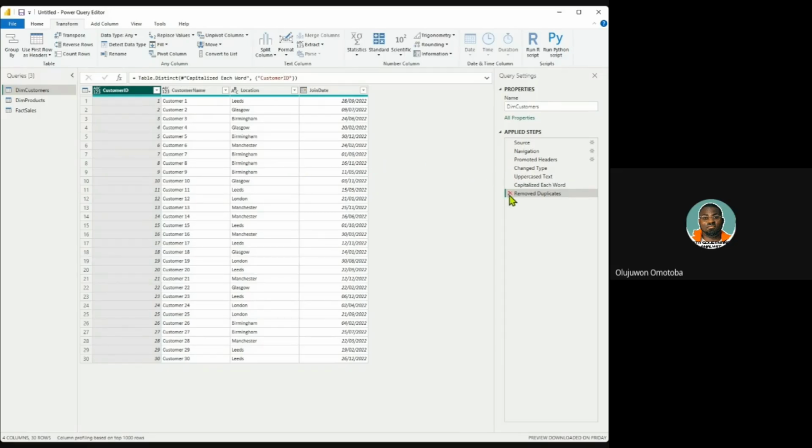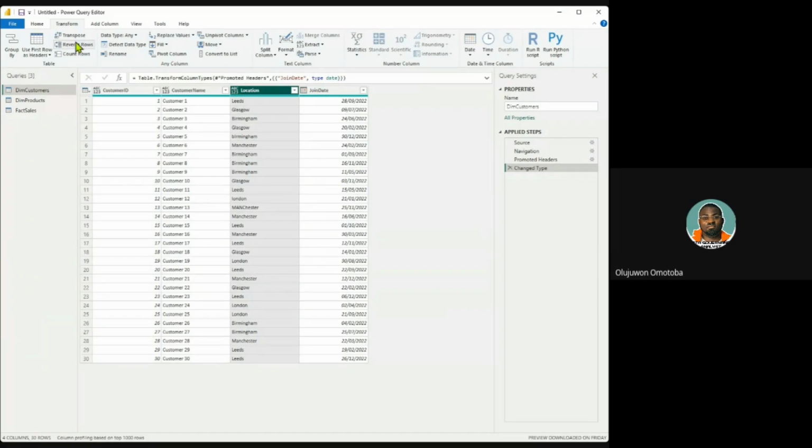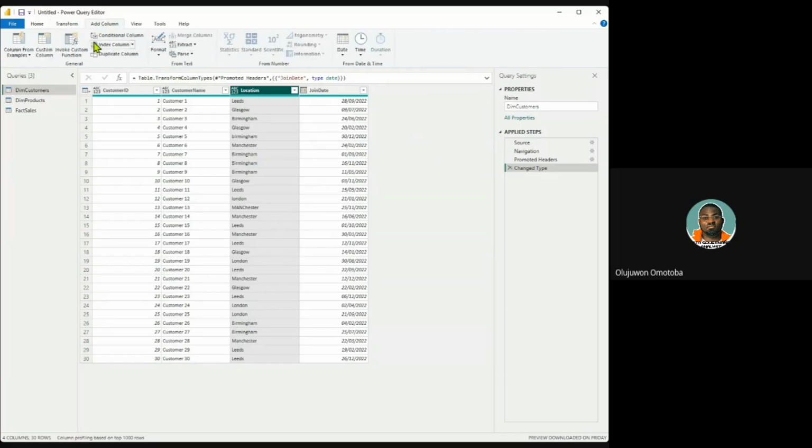Okay, let me try to return to what this data looks like. This is what the data looks like. You can see I used the apply steps to cancel the steps. This is what it looks like, and I want us to clean it on another column. How do we get that done? So when you click on this, go to the Add Column tab, and you will see Format.